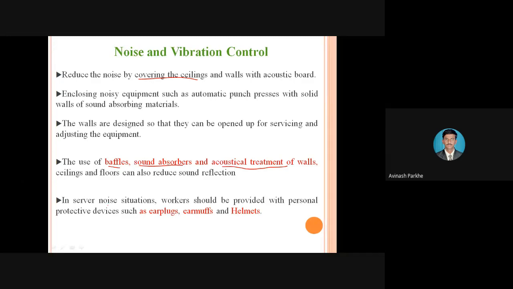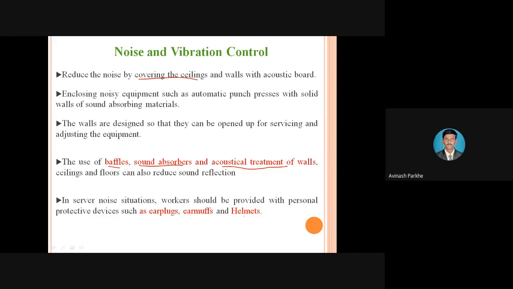Then in severe noise situations, the worker should be provided with personal protective devices such as earphones, earmuffs, and helmets. So wherever the operators are working at noisy operations, at that time we have to provide earplugs. Just like the headphones we use, similarly the earplugs are also provided to the worker where some noisy operations are there. Due to those earplugs, the intensity of the noise coming from the machine will decrease, and there should be less adverse effect on the human body. Therefore, earplugs, earmuffs, helmets are the safety devices to be provided where workers are working in noisy operations.